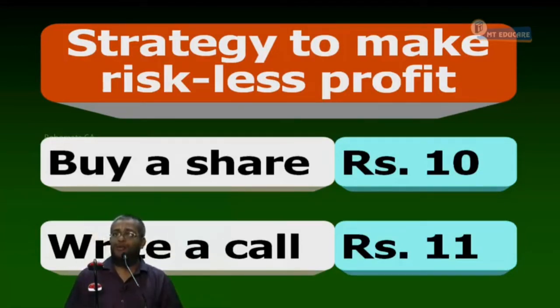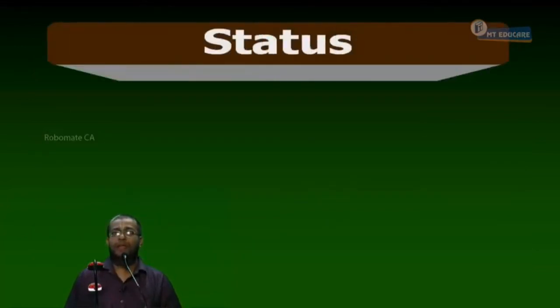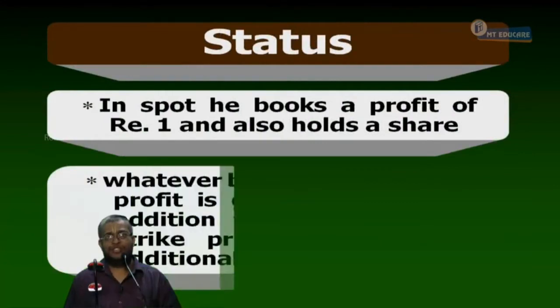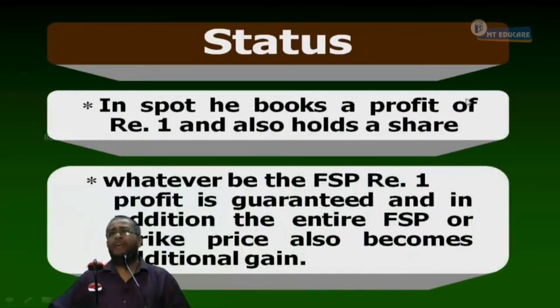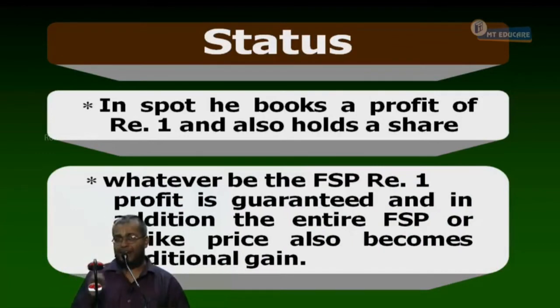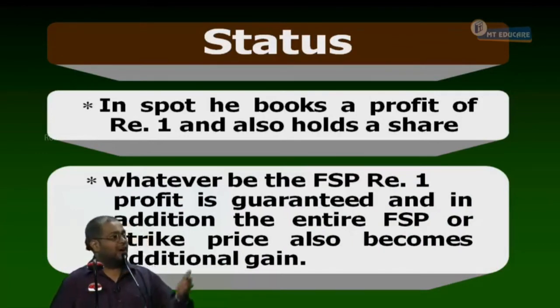Now, I go to sleep as usual. Okay. After 1 year, what happens here? In spot he books a profit of 1, also holds the share. Whatever be the FSP after 1 year, rupee 1 profit guaranteed. FSP is 0. Yeah. FSP come on 0. Company closes and runs away. Kingfisher, yes or no? It is not yet closed. Okay. So the company is almost closed. Yeah. Okay.